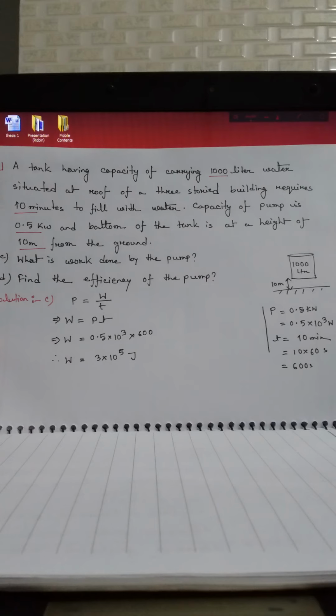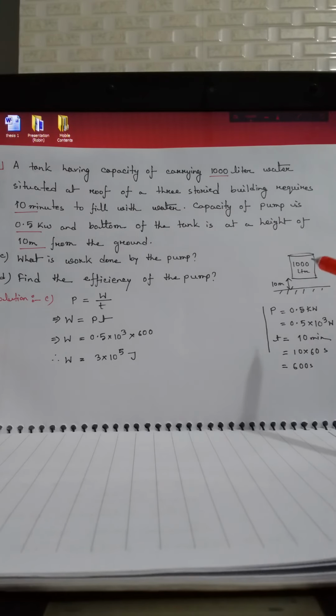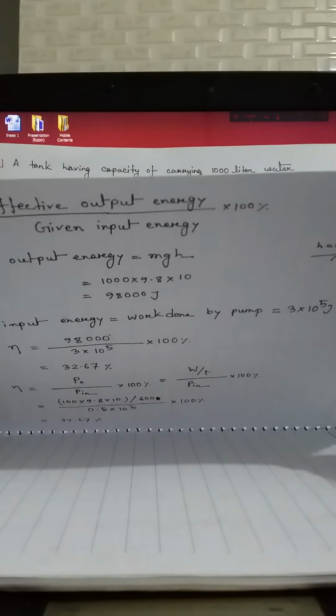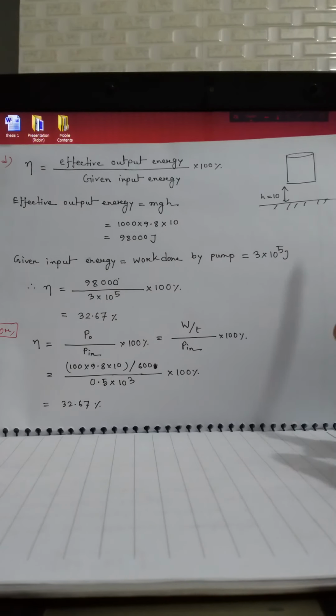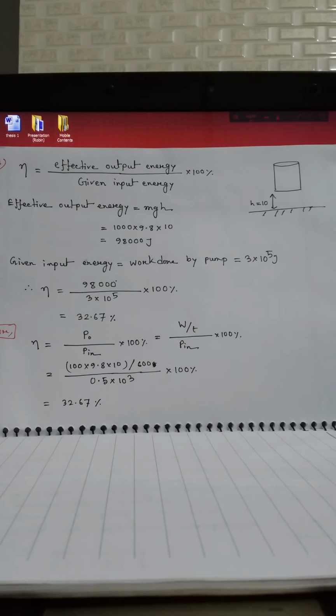This is the first question related to the second stem, and the second question is, find the efficiency of the pump. As we know, we can determine efficiency in terms of power or in terms of energy.